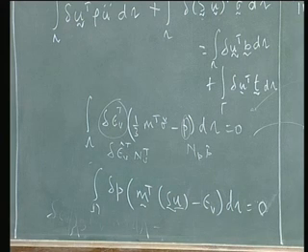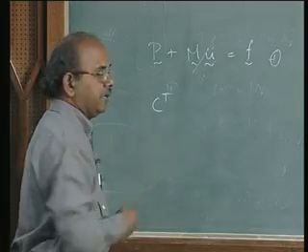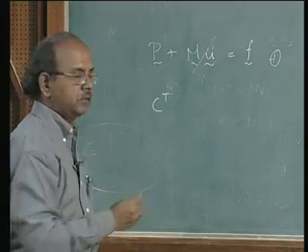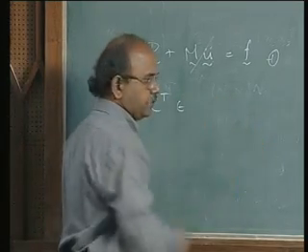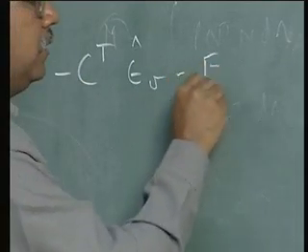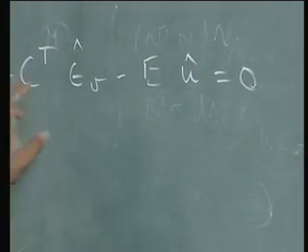Delta p, again the same way, delta p transpose I have to put. You will see that I'll get C transpose out of it, or minus, in fact, epsilon hat V minus E U hat is equal to 0.